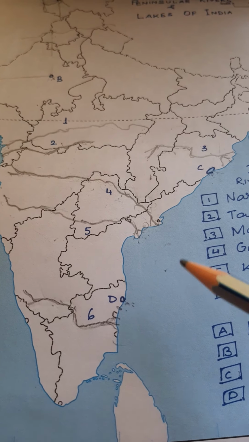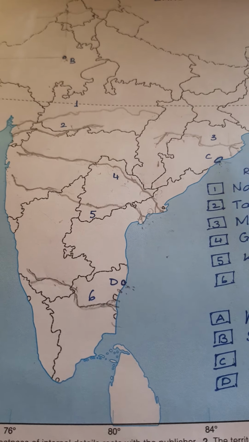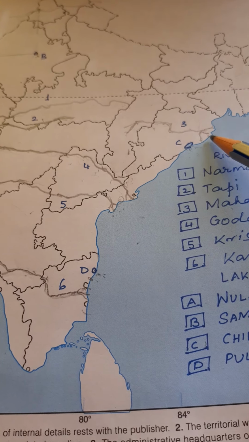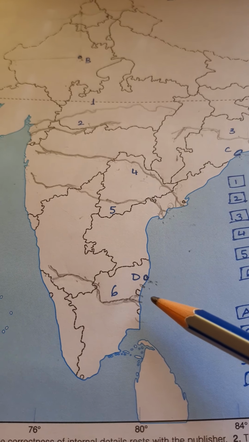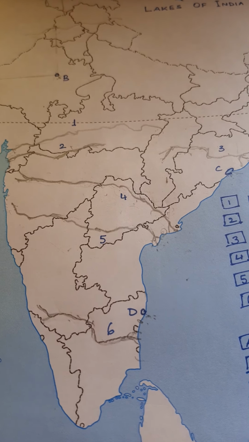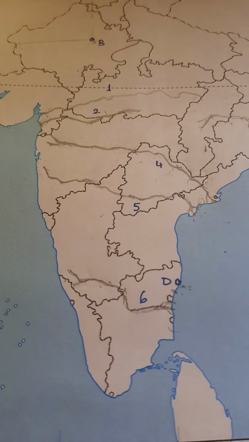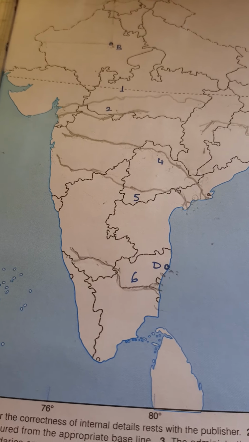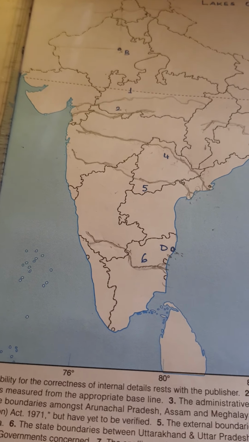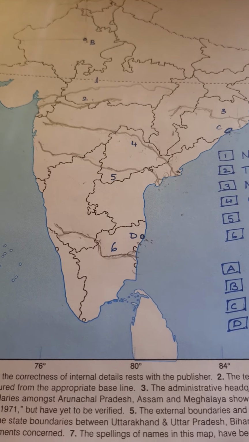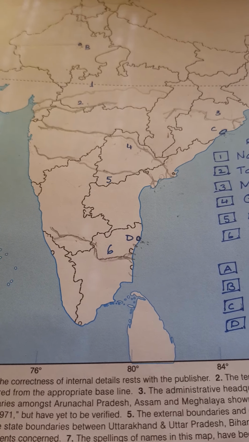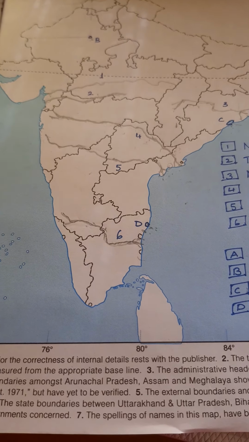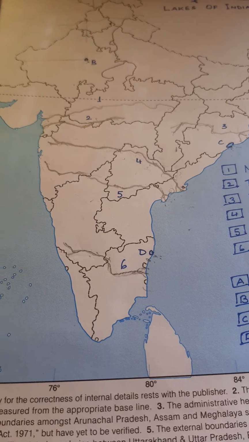Now all these rivers which are flowing eastward, whether it is our river Ganga, Mahanadi, Godavari, Krishna, Kaveri, they all form major deltas in their respective areas of the country, and they drain into the Bay of Bengal because the land slopes very smoothly.